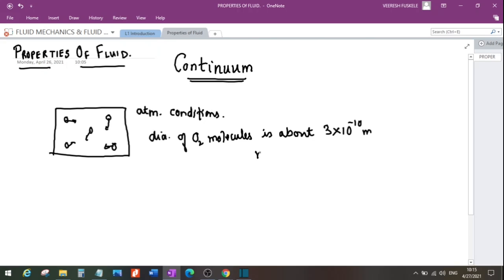और अगर मास की बात करें तो मास is nearly 5.3 into 10 raised power minus 26 kg. You just see what level of figures are involved, right?